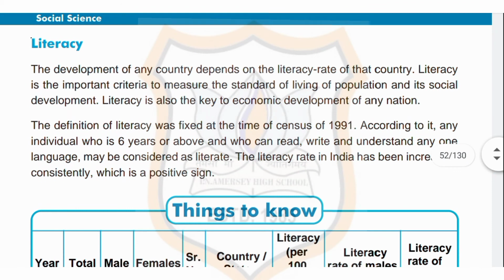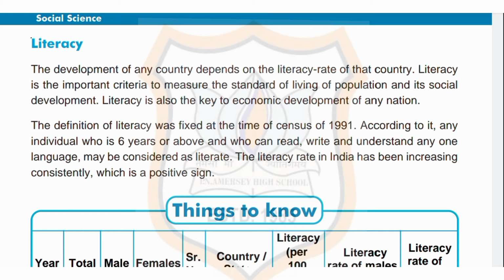Now, literacy. The development of any country depends on the literacy rate of that country. Literacy is the important criteria to measure the standard of living of population and its social development. Literacy is also the key to economic development of any nation.